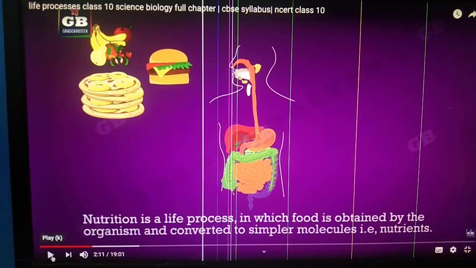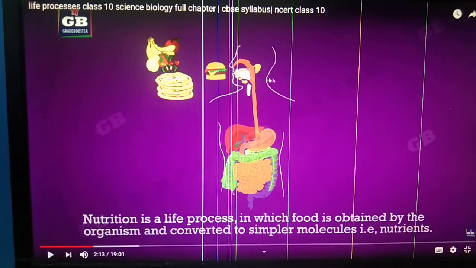Now let us understand the first life process, which is nutrition. See, nutrition is nothing but intake of food from outside to inside the body. Intake of food from outside to inside the body is called nutrition. And inside the body, this food is converted into simple molecules.